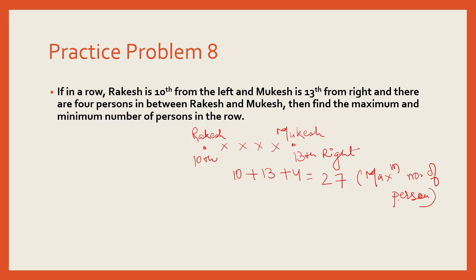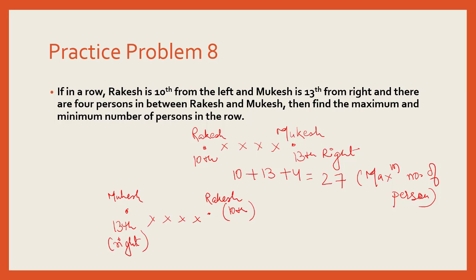Okay. And when I want to minimize, we have to understand it this way, that they have crossed each other. So Rakesh, who's 10th from the left, and then we have 4 people, and here we have Mukesh, who is 13th from the right end.